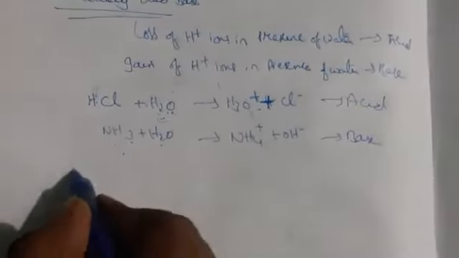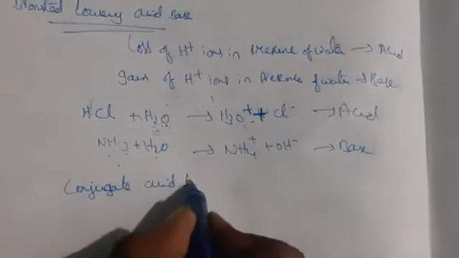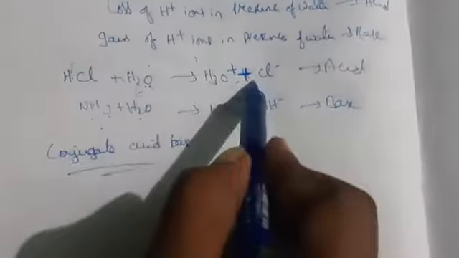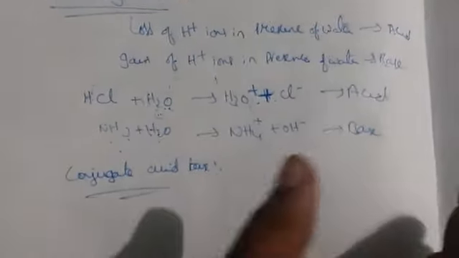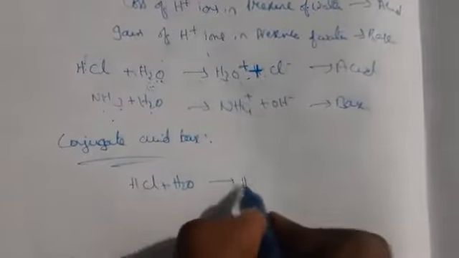So here we also have conjugate acid base in the Bronsted-Lowry acid base theory. What is conjugate acid base theory? Conjugate acid base theory is nothing but, within the reaction, both acid and base are present. The combination of acid and base within the reaction, we call it conjugate acid base. If you take the same reaction, HCl plus H2O gives rise to H3O plus and Cl minus.